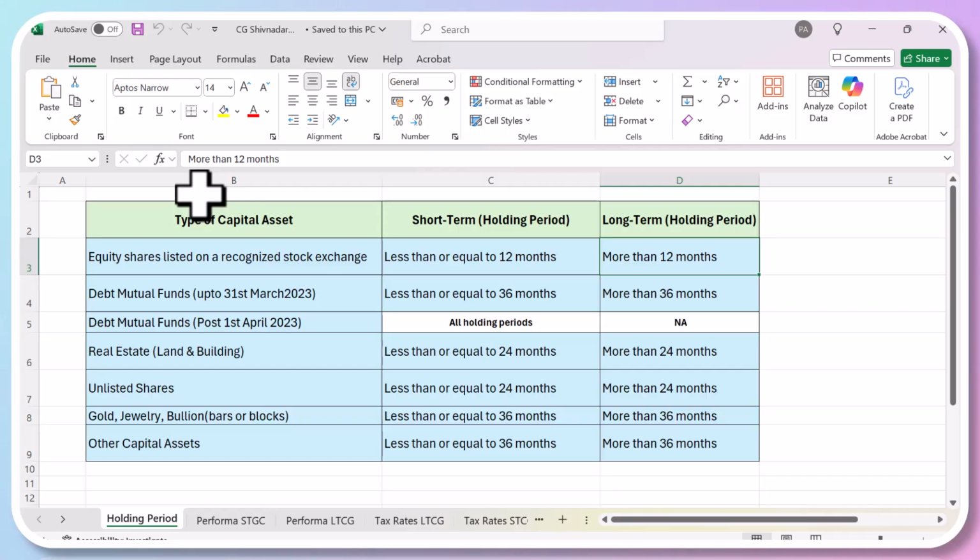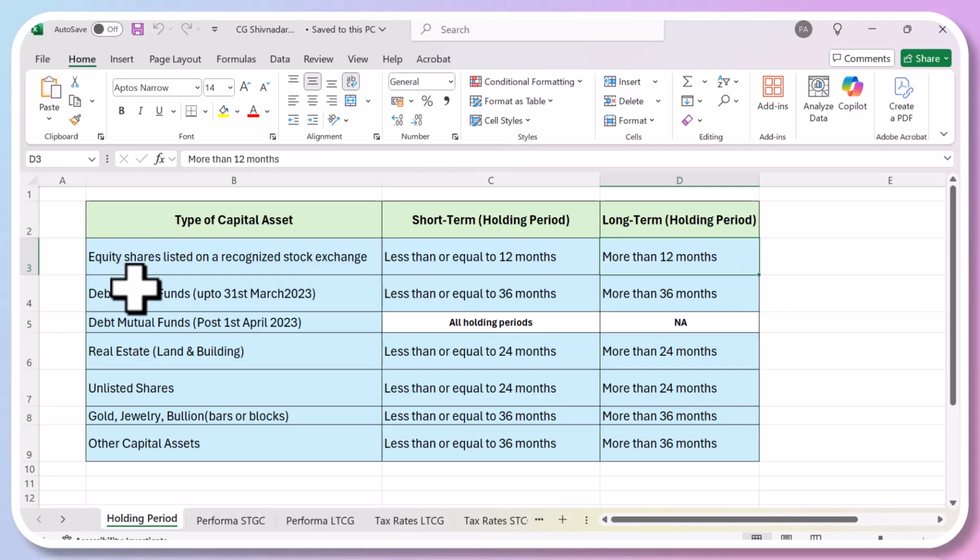But then a 10% tax was brought in, and there is a basic limit of 1 lakh rupees also. So that means if you make a capital gain up to 1 lakh, you don't have to pay tax, and we are going to discuss that in more detail as we go along. So equity shares, short term and long term. The whole idea is that if you hold an asset for a longer term, then the tax burden goes down. In the short term, the tax burden is usually higher.